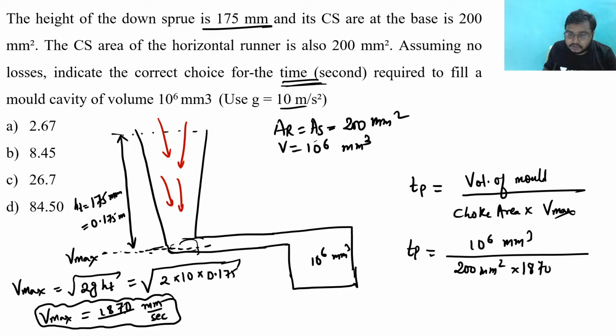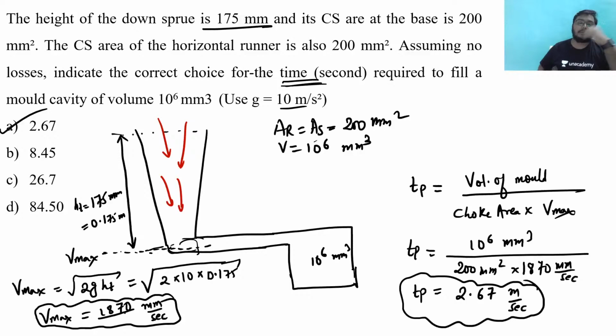So 1870. See, you can do the calculations in that also. See here, I have done the calculations in the SI unit, right?